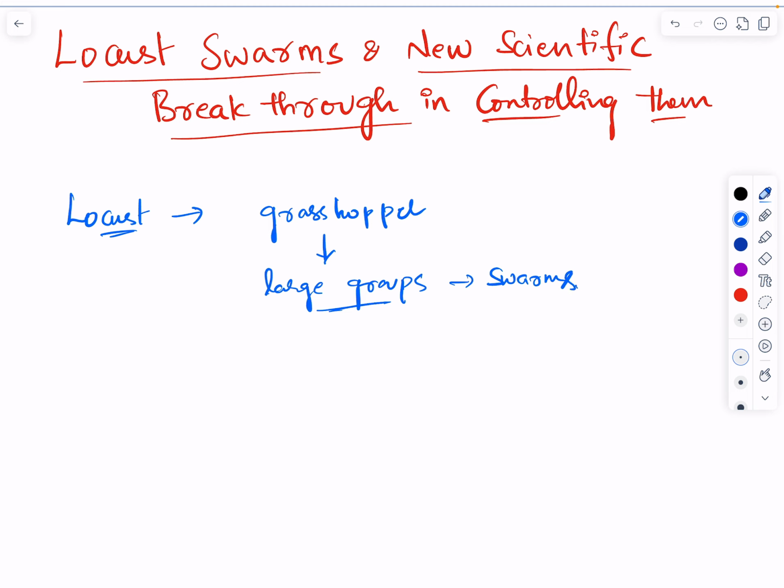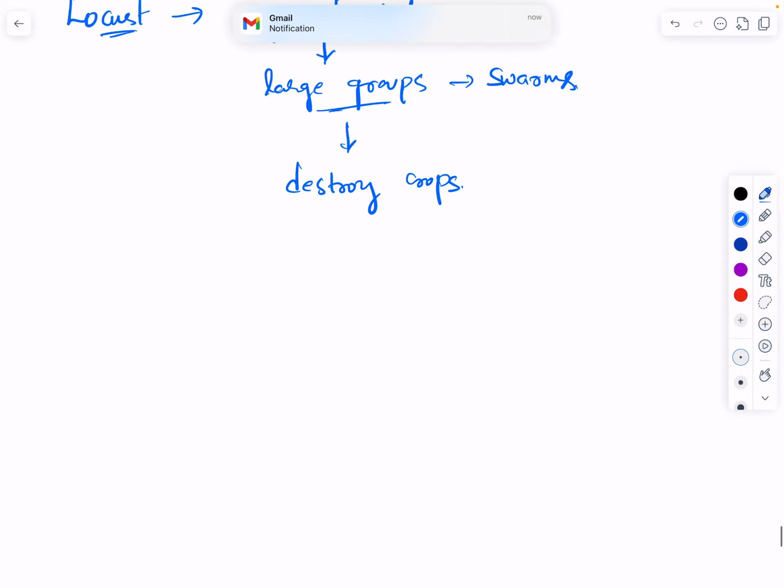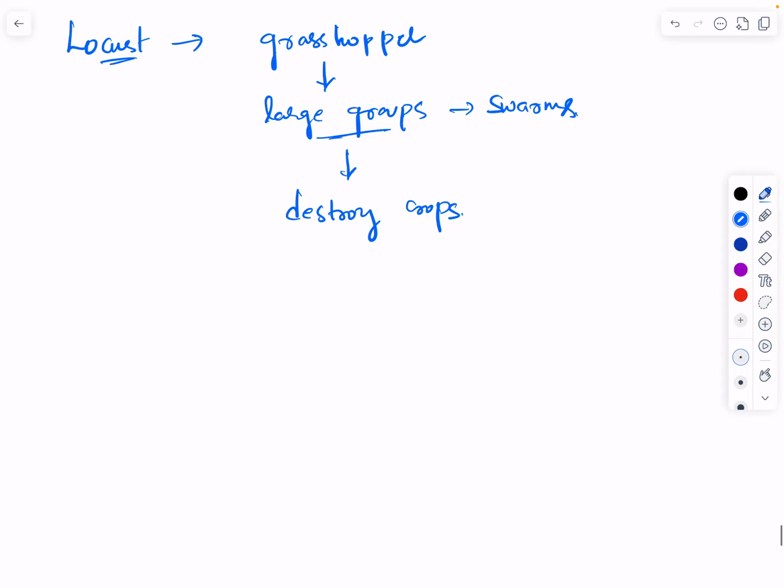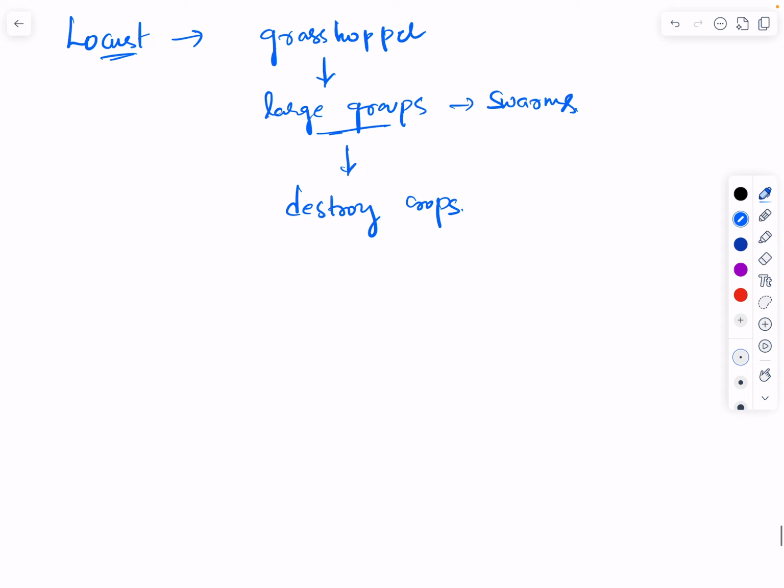And these large groups of grasshoppers will destroy crops. That is important here. So the locust is a type of grasshopper that can form large groups, that is swarms, and destroy crops.